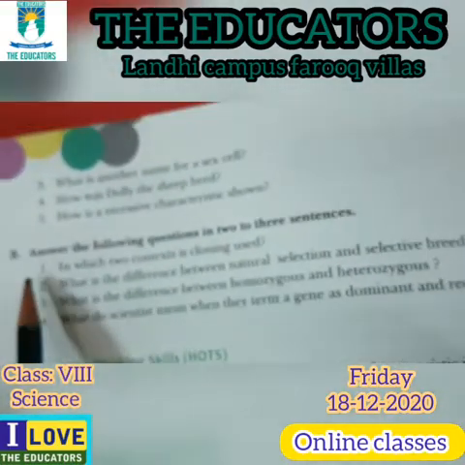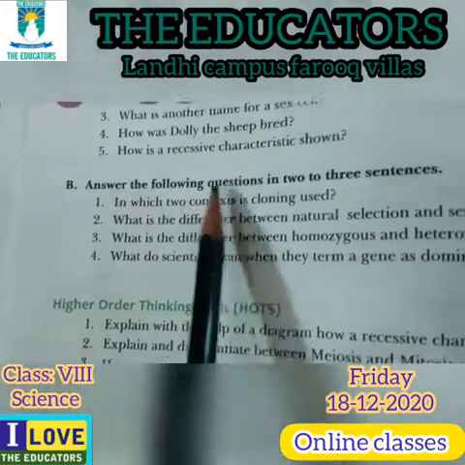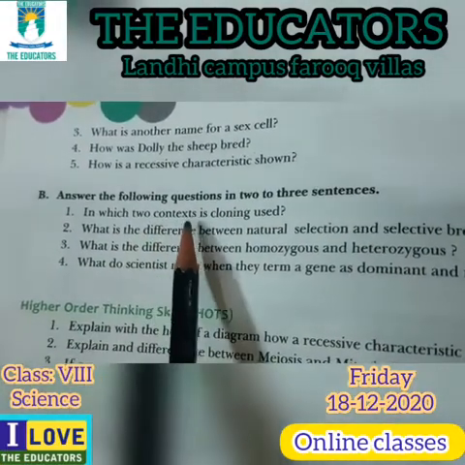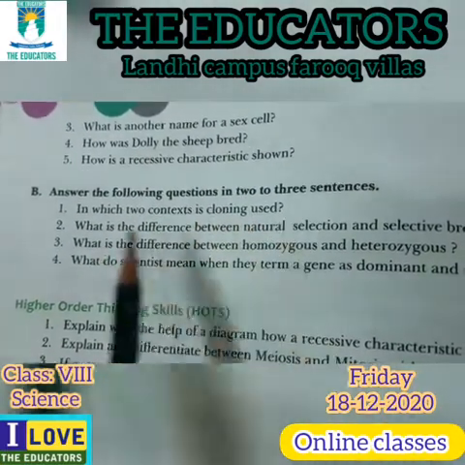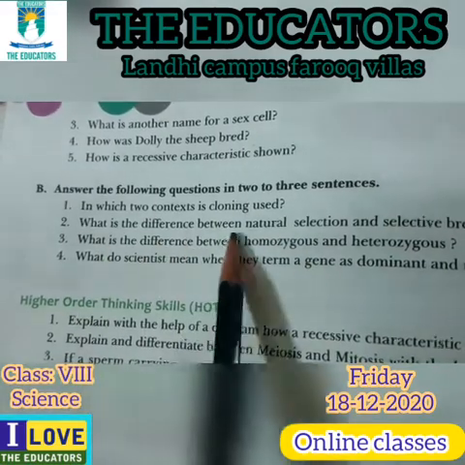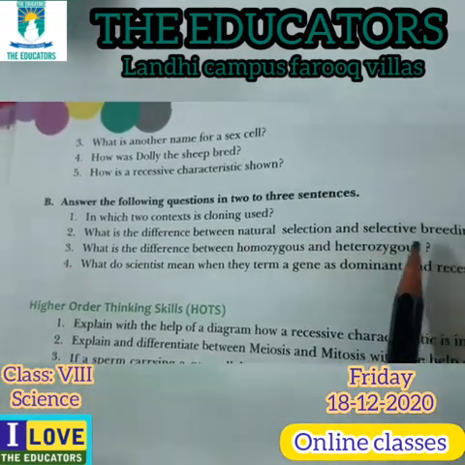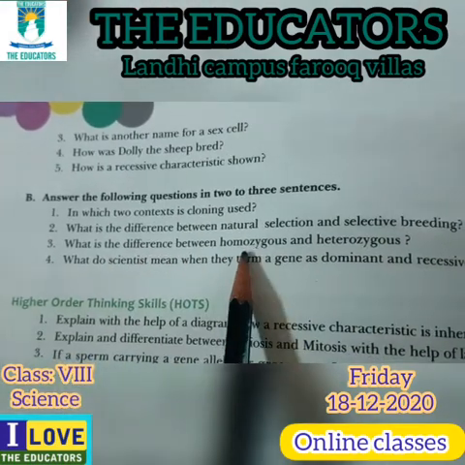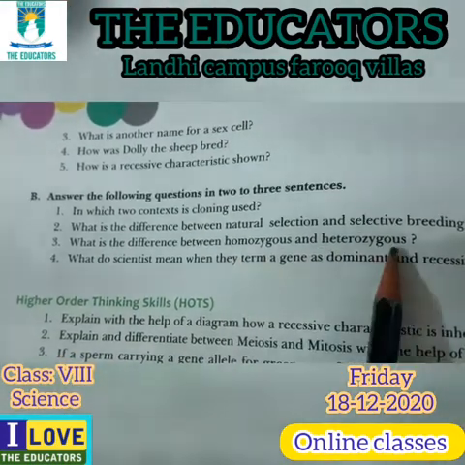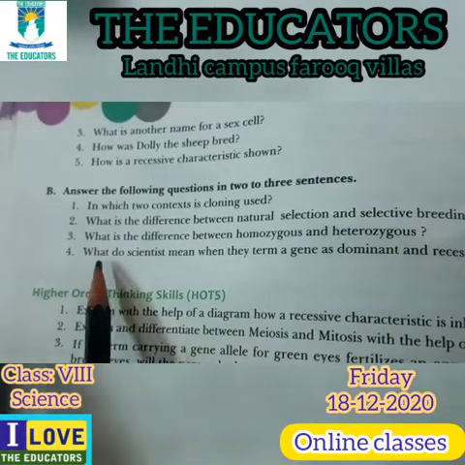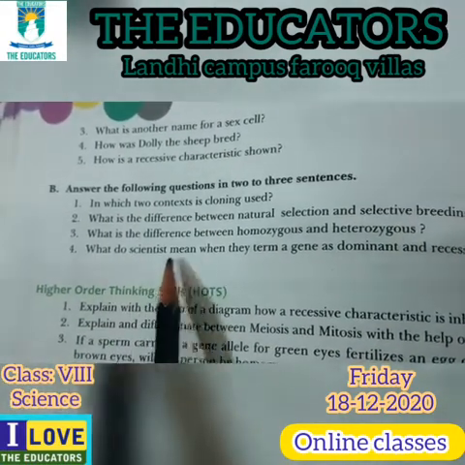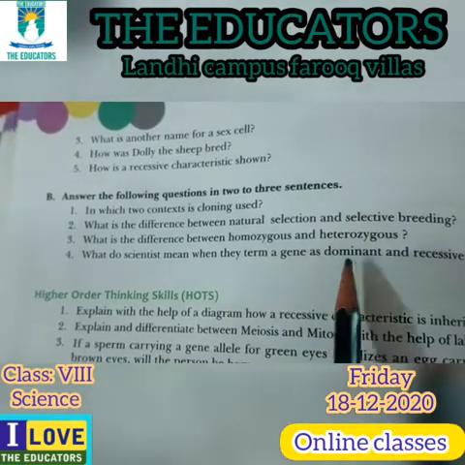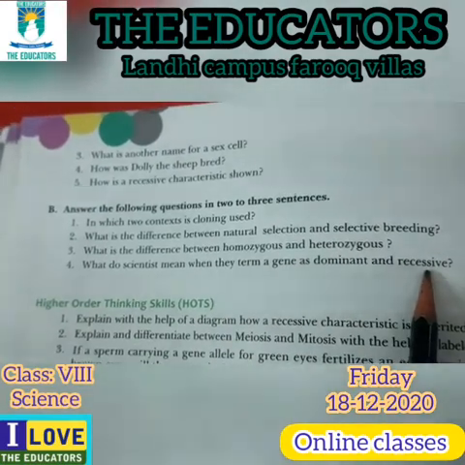And B, answer the following questions in 2 or 3 sentences. In which 2 contexts is cloning used? What is the difference between natural selection and selective breeding? What is the difference between homozygous and heterozygous? Question number 4, what do scientists mean when they term genes dominant and recessive?